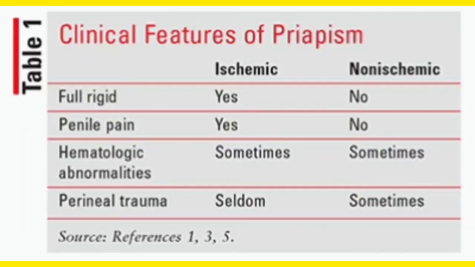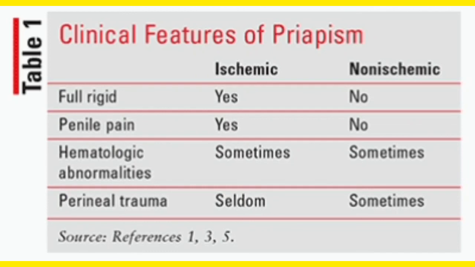Before I end this video, you must remember this column. This is very important because so many times questions came from ischemic and non-ischemic type. Very, very important: the clinical features of priapism in ischemic and non-ischemic type. Whenever there is ischemic, always remember it is fully rigid, very hard. Ischemic, very hard. But in case of non-ischemic, there is no rigidity. Next, in case of ischemic, the second point, the pain in the penis is very high. In the ischemic condition, there is less blood in the penis, so it is very painful.